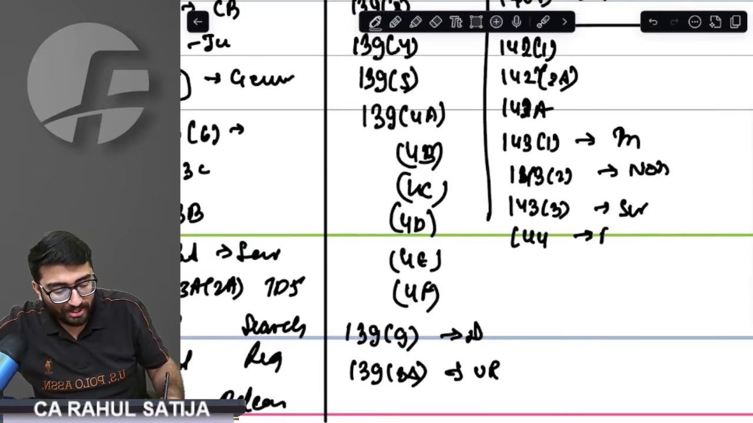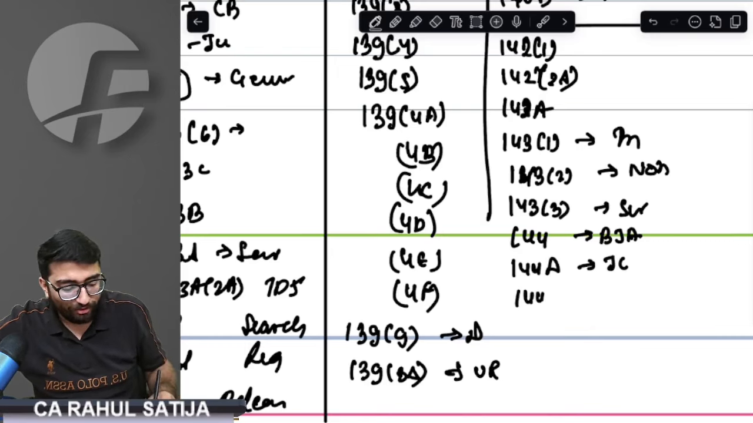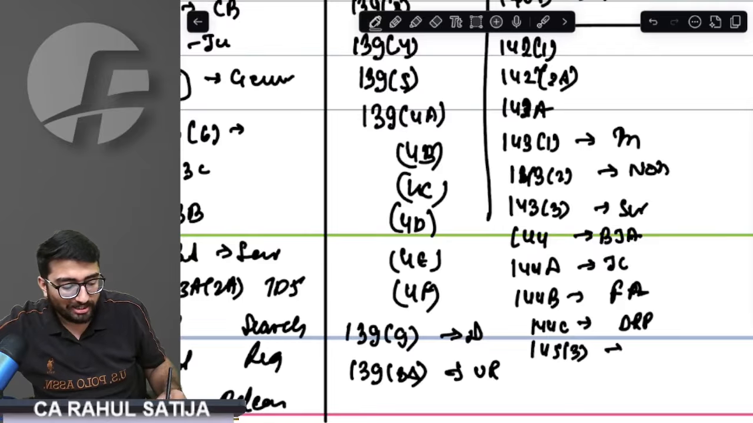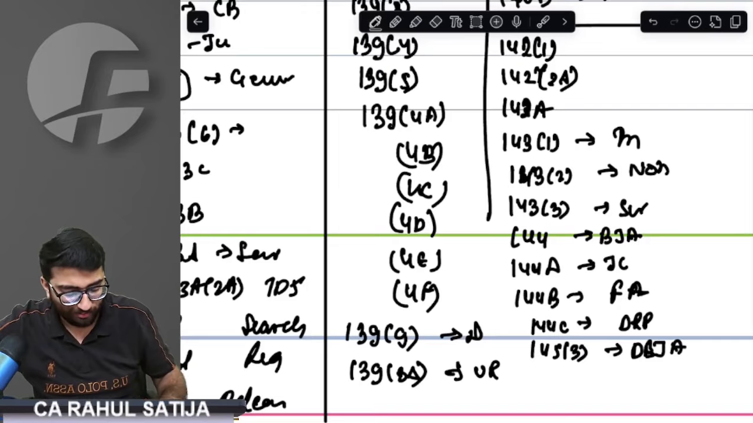144 was best judgment assessment. 144A was reference to joint commissioner. 144B was nothing but faceless assessment. 144C was DRP reference. 145.3 was discretionary best judgment assessment. I'll tell you what to learn. Don't worry, I'll tell you what to learn.